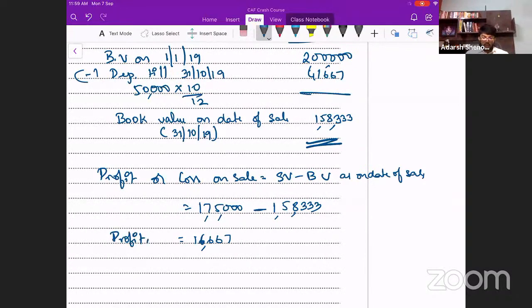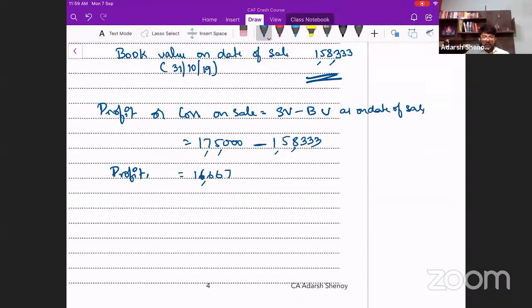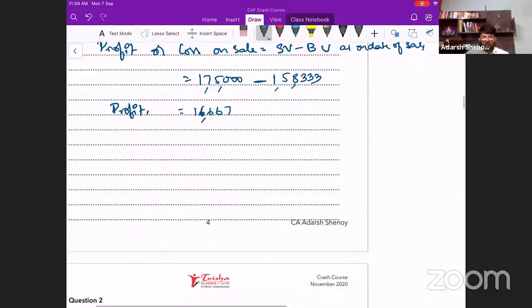Profit is 16,667. I advise you to do one more thing over here. Pass a journal entry. It will ease our job when we pass the entries in the account. So please pass a journal entry for this, here itself, as a part of working note.